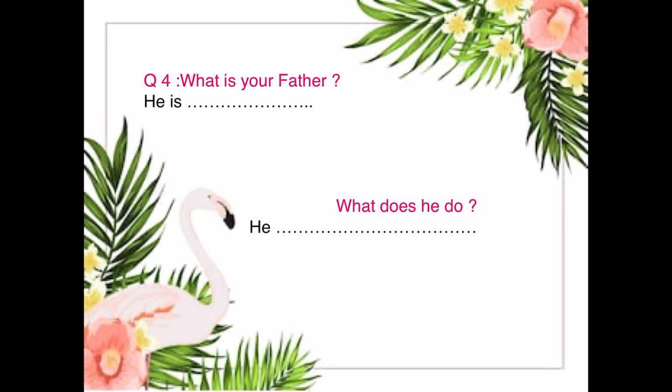So, again, if I ask you, what does a doctor do? A doctor looks after sick people. What does a nurse do? A nurse helps the doctor. What does a painter do? A painter paints pictures. What does a barber do? A barber cuts people's hair. Okay, what does a teacher do? A teacher teaches the children. What does a butcher do? A butcher sells or cuts meats.